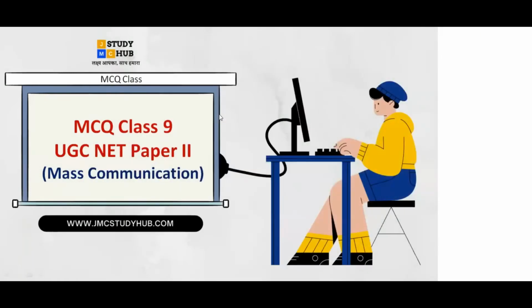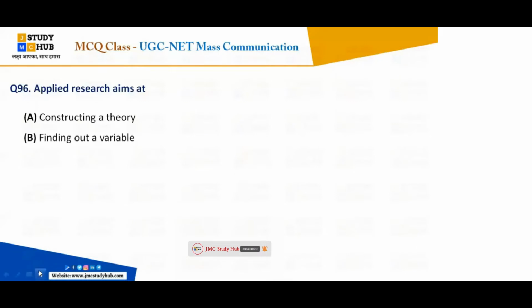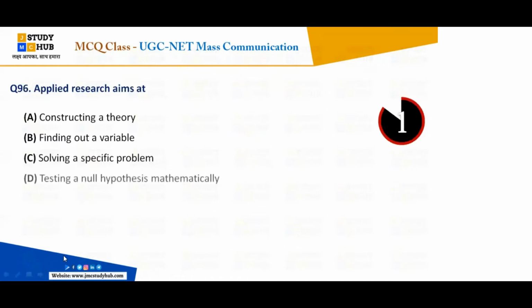Today's class is an MCQ class, that is class number 9 of the UGC-NET Paper 2 Mass Communication and Journalism. Here we are going to start with the questions. Applied research aims at: A, constructing a theory; B, finding out a variable; C, solving a specific problem; and D, testing a null hypothesis mathematically. Everybody?